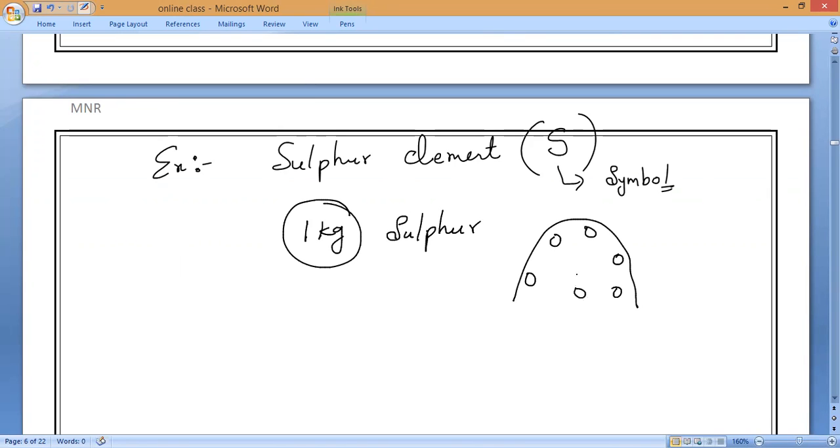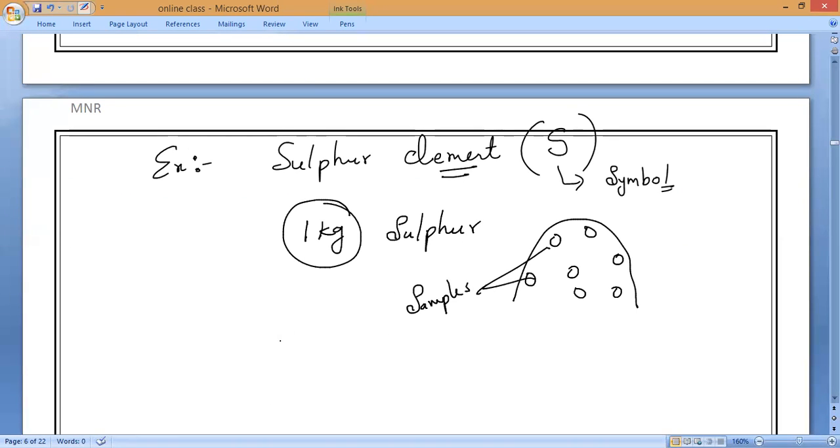Now, every sample is made up of what, the same kind or a different kind? Same kind. And is it made up of atoms or molecules?